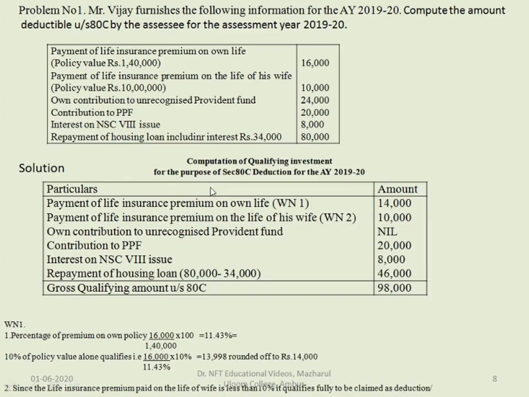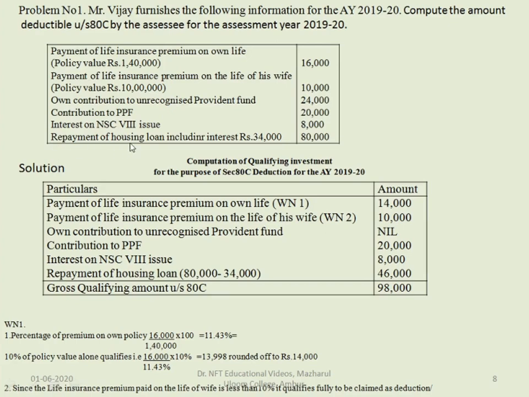So here unrecognized provident fund cannot be claimed under deduction, so it's nil. Next one is contribution to PPF. Contribution to PPF can be claimed under deduction, so 20,000. Again, interest on National Savings Certificate 8 issue, 8,000, that can also be claimed for deduction.